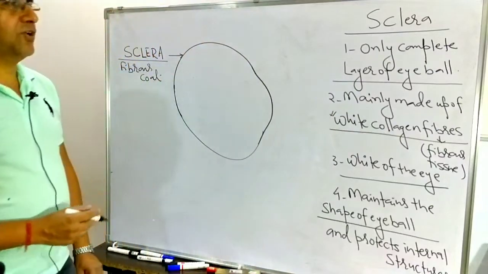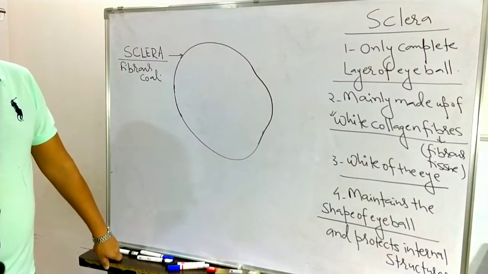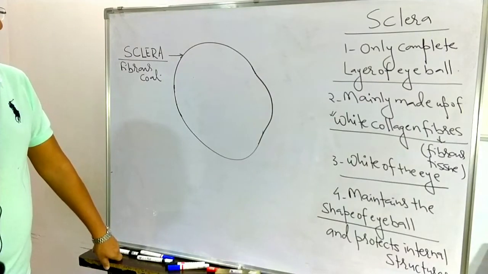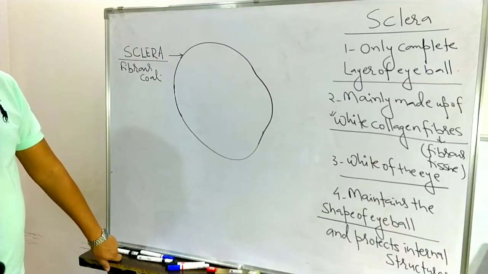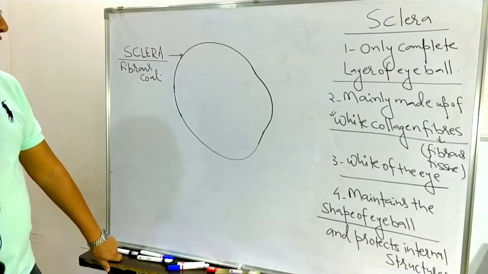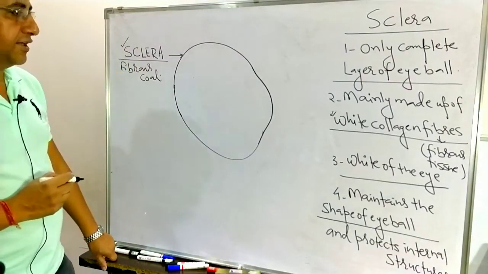So the sclera is the only complete layer of the eyeball, mainly made up of white collagen fibers. That's why it is known as the white of the eye, which is the visible white part. It maintains the shape of the eyeball because it is a tough layer, and it protects the internal structures. So this is about the outermost layer, the sclera.